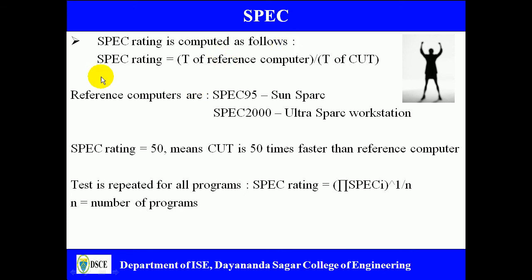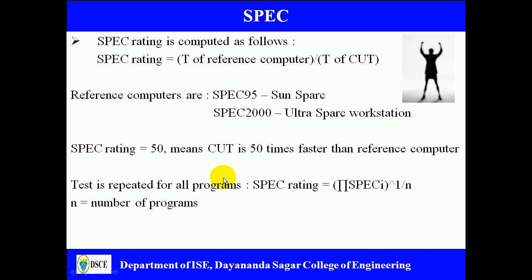SPEC rating is computed as follows. So anybody can compute the SPEC rating by using this formula. The SPEC rating is given by the running time on the reference computer over the running time on the computer under test. If you just divide the running time of the reference computer by the running time of the computer under test, one can evaluate the SPEC rating. So there are various reference computers which SPEC releases. SPEC 95 uses the Sun SPARC processor as the reference computer, and SPEC 2000 uses the UltraSPARC workstation as the reference computer. If the SPEC rating is equal to 50, it means the computer under test is 50 times faster than the reference computer.